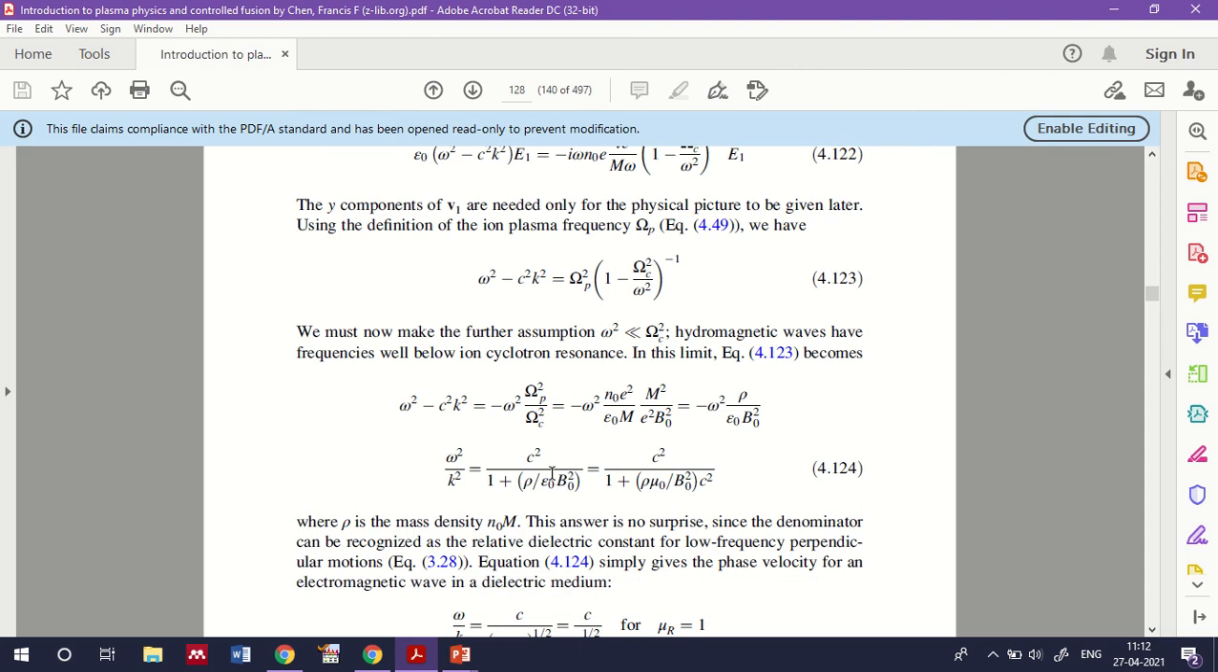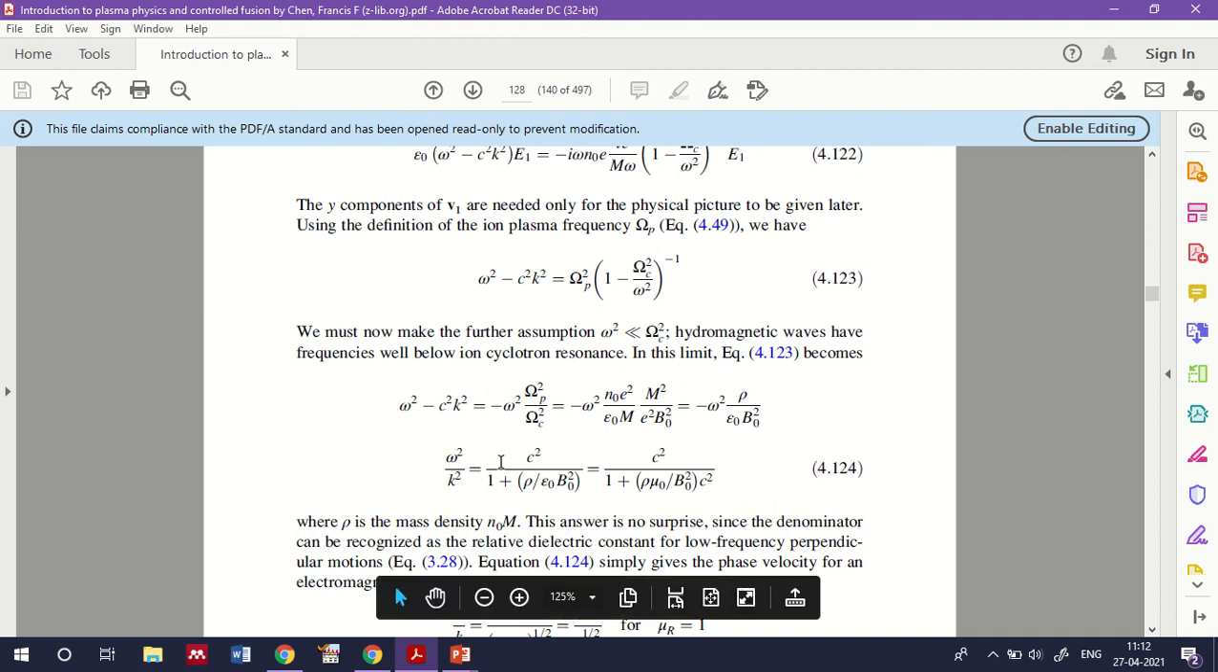Very simply, if you represent omega square minus c square k square in terms of plasma frequency, this is equal to omega p square times (1 minus omega c square divided by omega square) minus 1. This is the relation between the plasma frequency and the cutoff frequency. Here you can see the relation between omega and k.